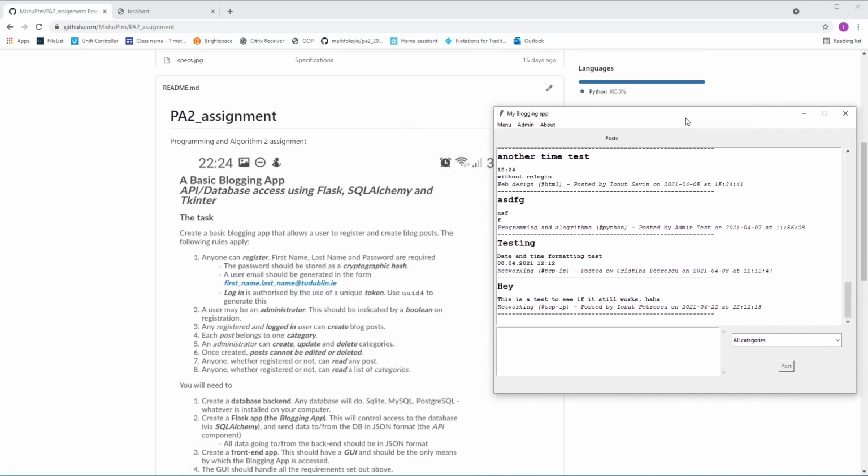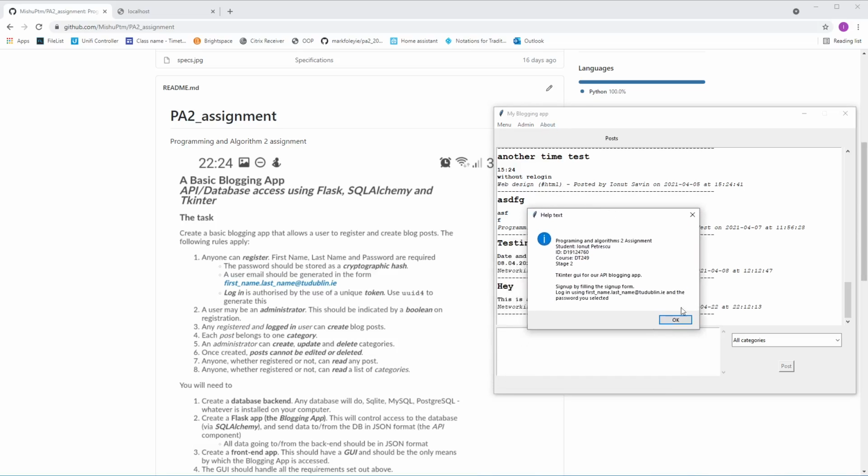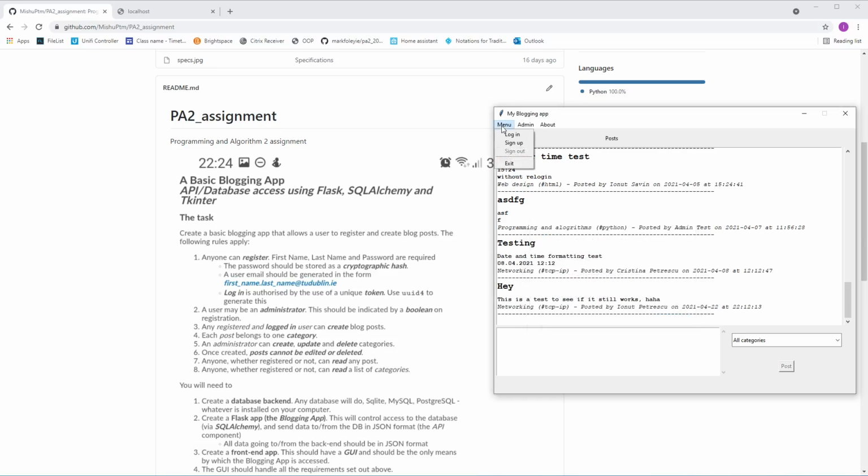One of the other requirements was that anyone can register, and you would have to provide first name, last name, password. So if we go to menu here, as you can see, we have a couple of options available to us: login, sign up, and exit. Under admin, nothing is available, and under about is just some details about the app itself.